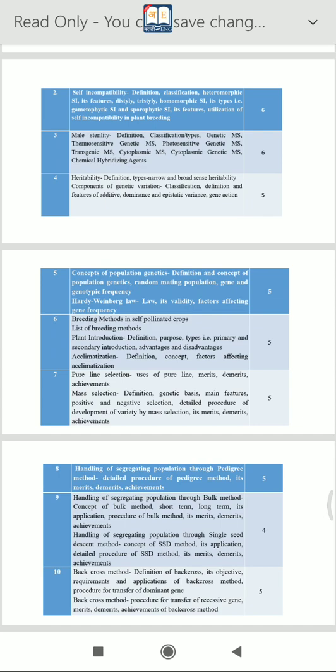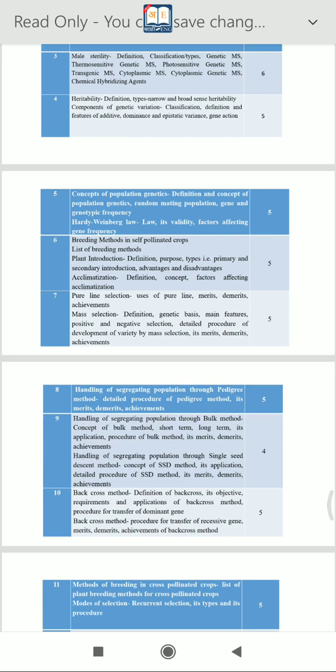definition and concept of population genetics, random mating population, gene and genotype frequency. And there is one important law to calculate the genetic constitution of particular populations. That law is the Hardy-Weinberg law. These are two different scientists who worked on gene frequency and developed their law.